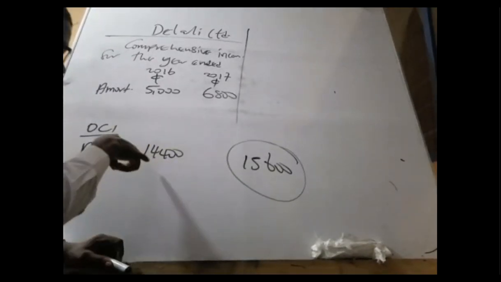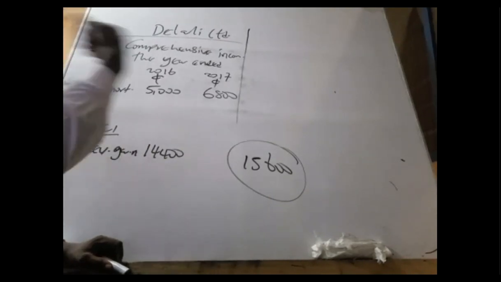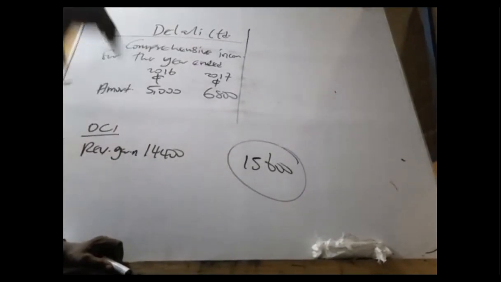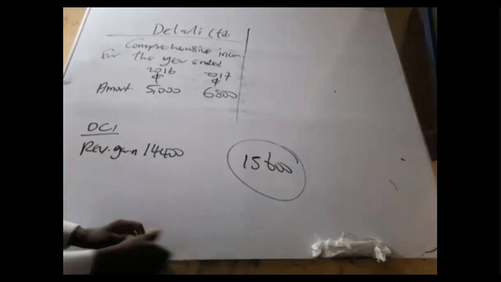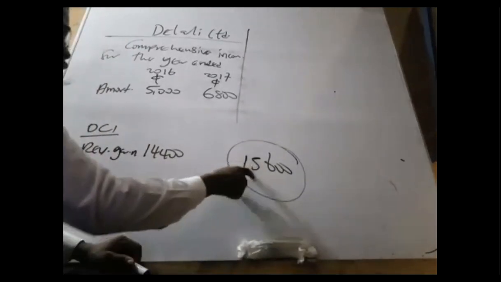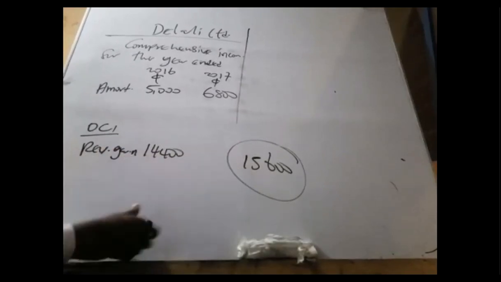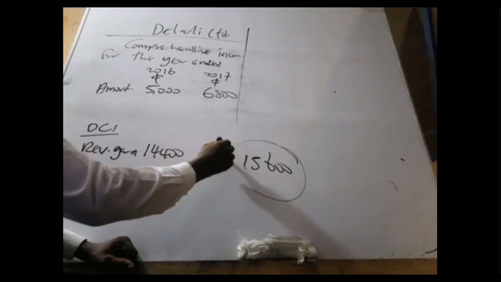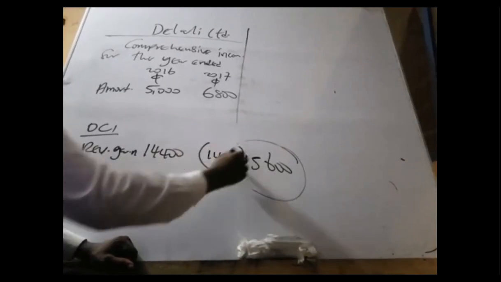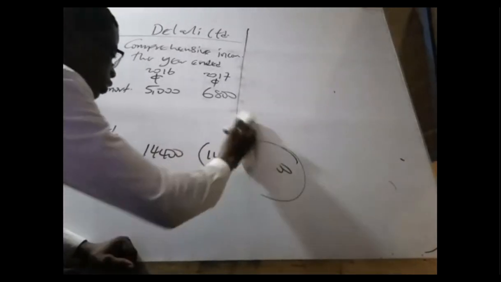So let's go and claim this gain. Wherever the previous gain is sitting in the books, kindly go there to reverse it. And this gain is in OCI. So that is why a portion of this loss must be released to cancel this. So come here and write the figure 14,400 here. I put it in bracket, meaning that it is a loss.